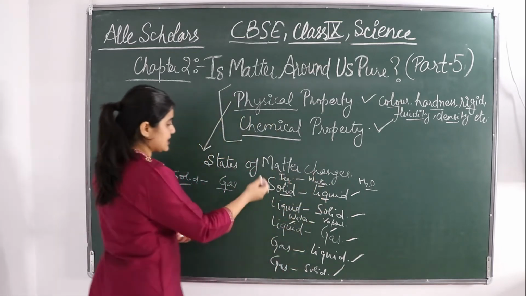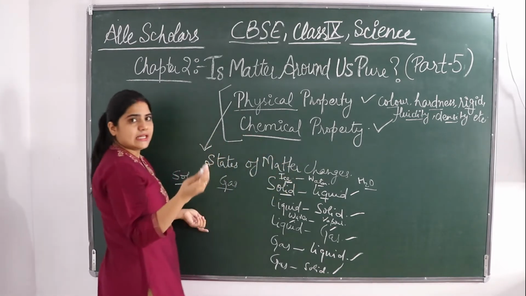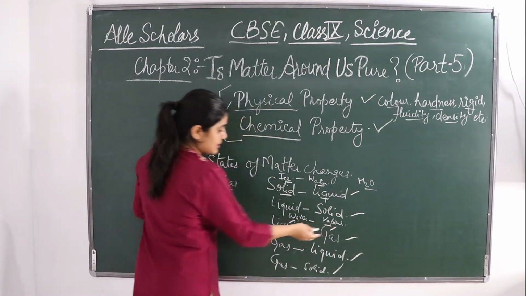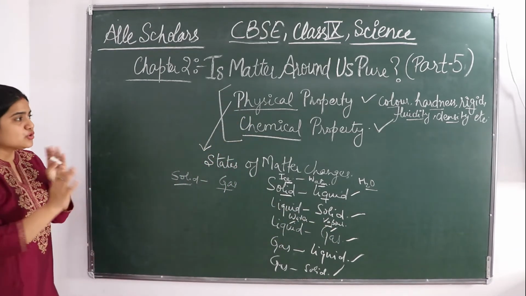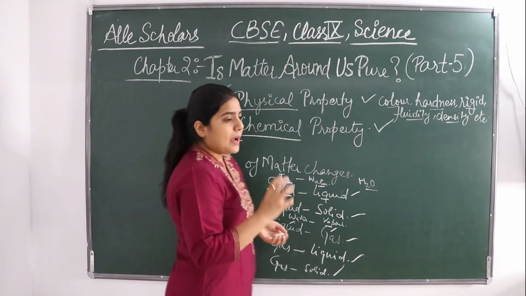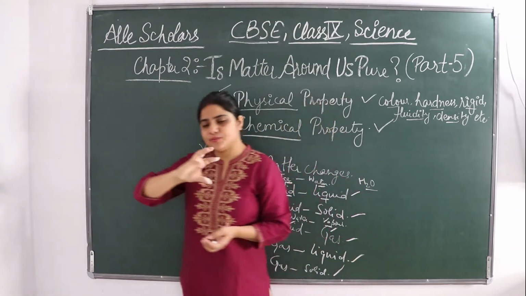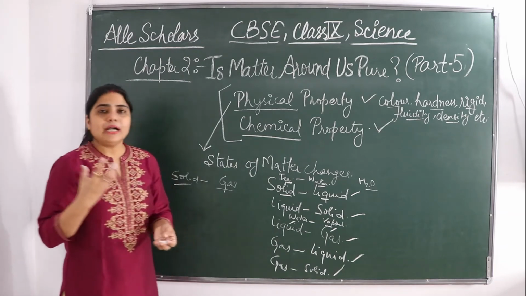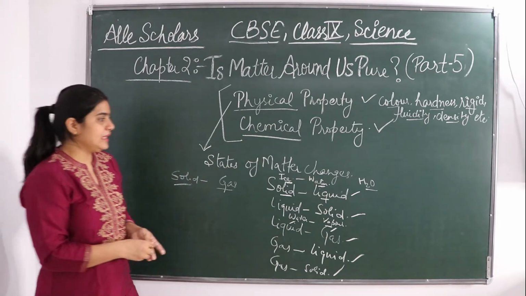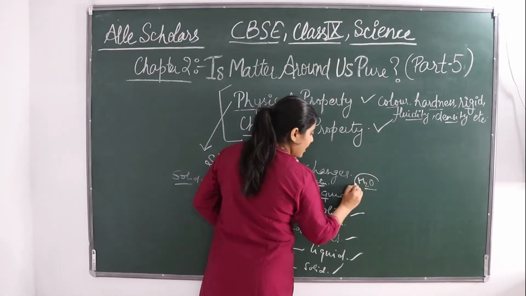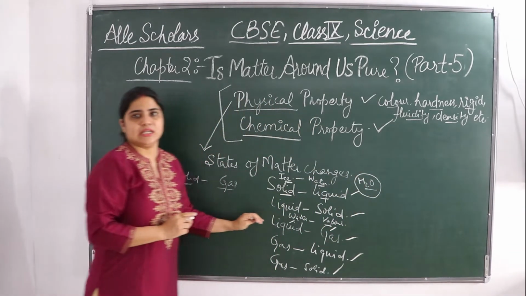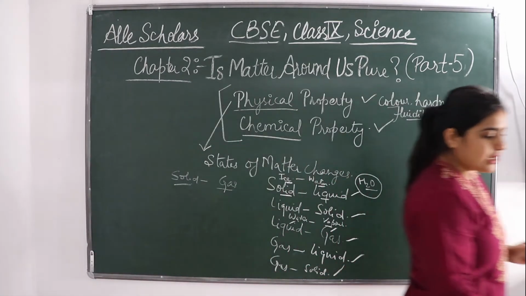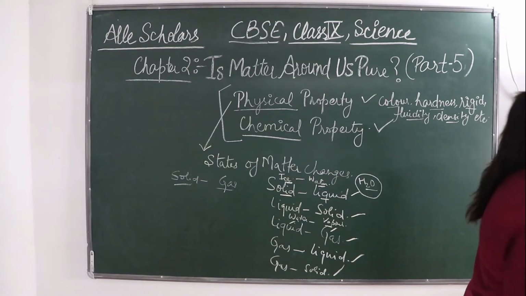Ice will look completely different, like a solid. Water is just a liquid. In gas form it is like a vapor. So the appearance is changing, and they are displaying different physical properties, but they are chemically the same. They are still constituents of hydrogen and oxygen. So there is no change in the chemical composition if the states of matter change.